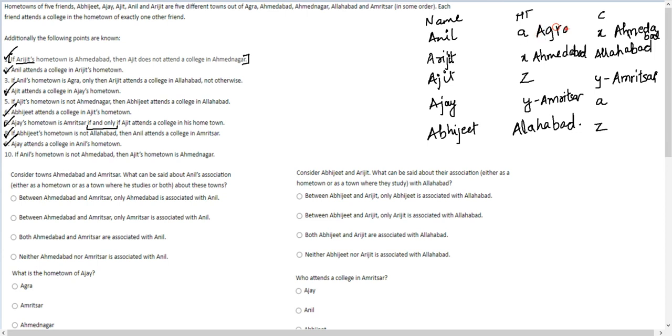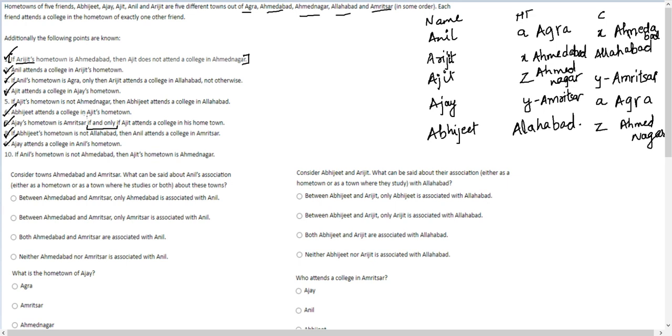Now the only city left on both sides is Z. Agra is used up, Ahmedabad is used up, Ahmednagar is left, Allahabad is used up, Amritsar is used up. So Z has to be Ahmednagar. Okay, so we have taken care of the third statement also.